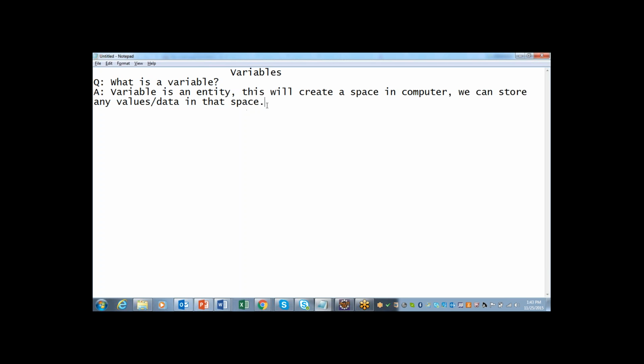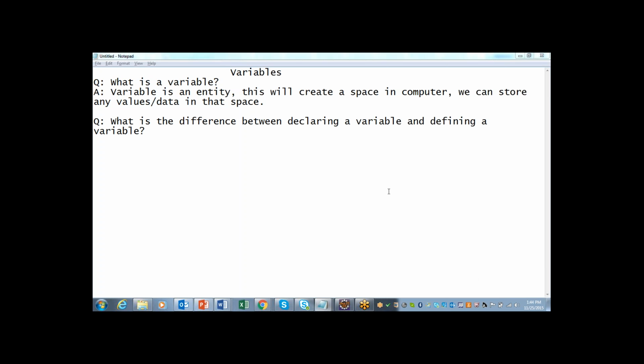After this, the interviewer will not ask any twist questions. There won't be any twist in the question, but he may ask some other questions about variables themselves. He may want to know how you are going to declare a variable, or he may want to know what is the difference between declaring a variable and defining a variable. This question is again intended to test your in-depth understanding of variables.